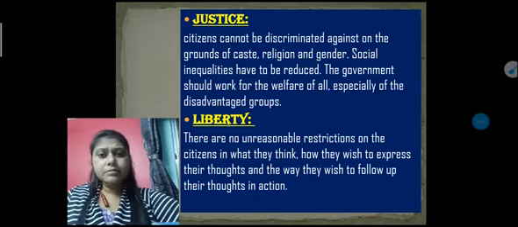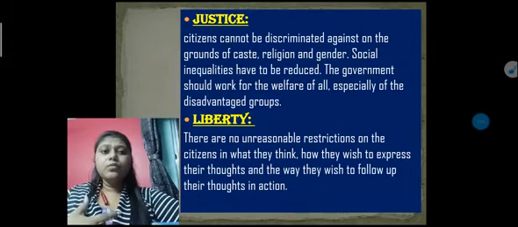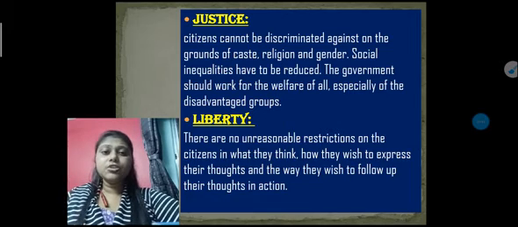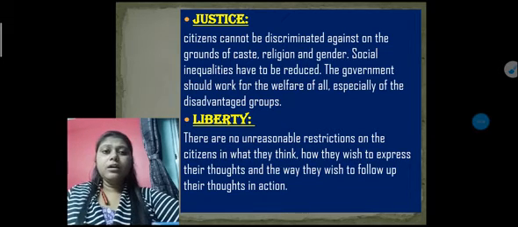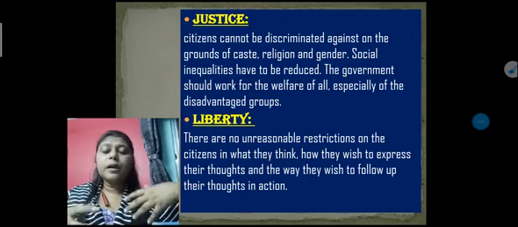We need some kind of freedom without any unreasonable restrictions, so that we can express our viewpoint, we can think, or we can take a decision on our own behalf. We can follow the rituals, customs, or the ideologies in which we believe. And not only that, we need the freedom so that we can follow up our thoughts.